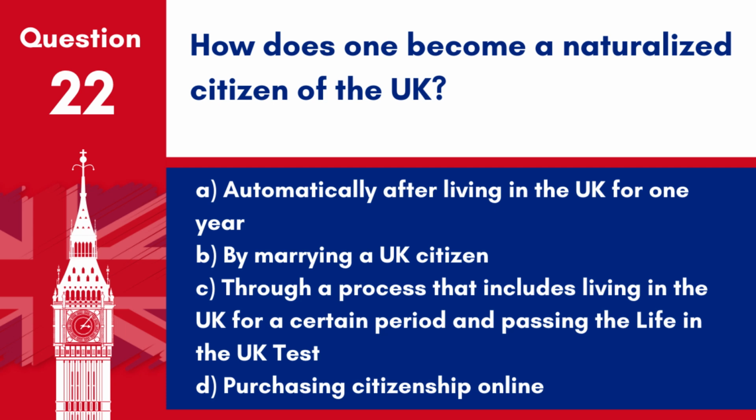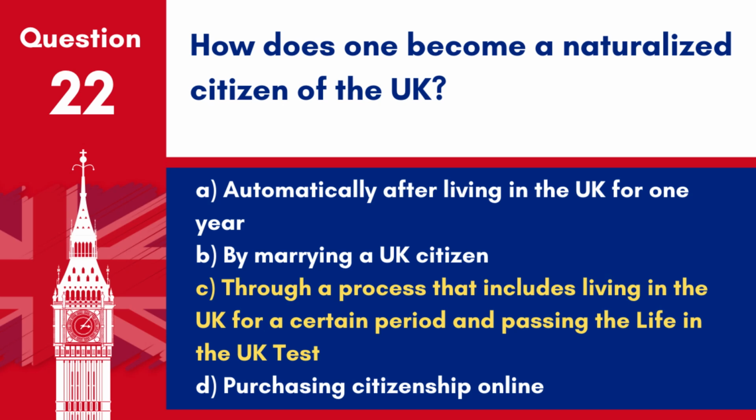A. Automatically after living in the UK for 1 year. B. By marrying a UK citizen. C. Through a process that includes living in the UK for a certain period and passing the Life in the UK test. D. Purchasing citizenship online. Answer: C. Through a process that includes living in the UK for a certain period and passing the Life in the UK test. Naturalization in the UK requires meeting residency requirements and demonstrating knowledge of the English language and life